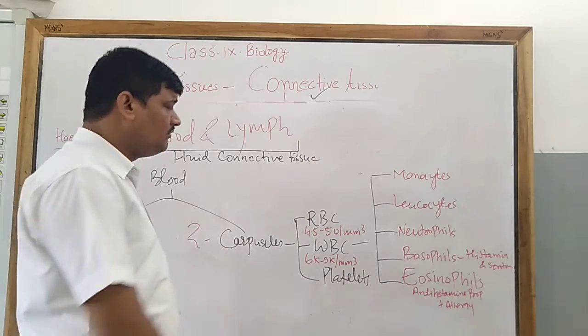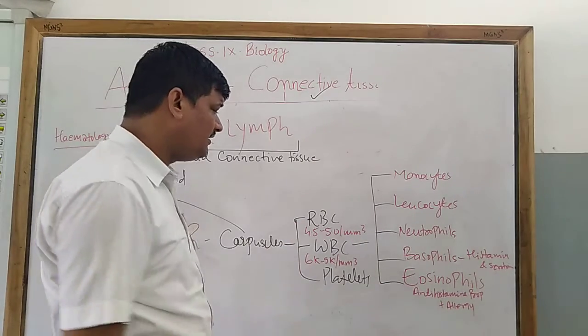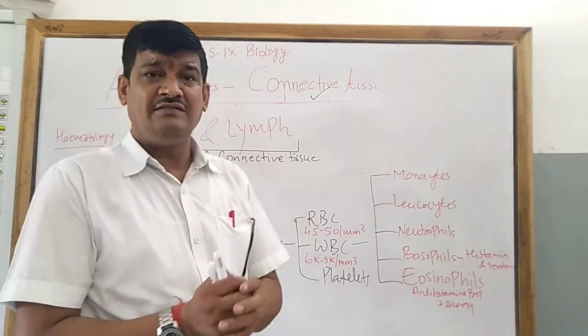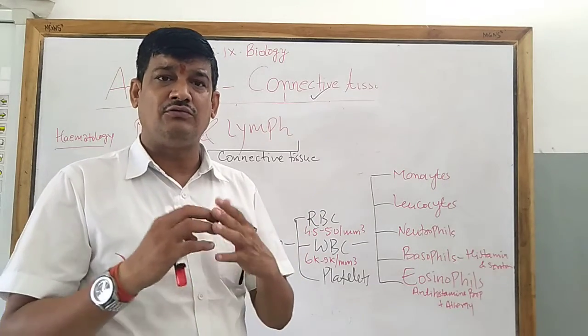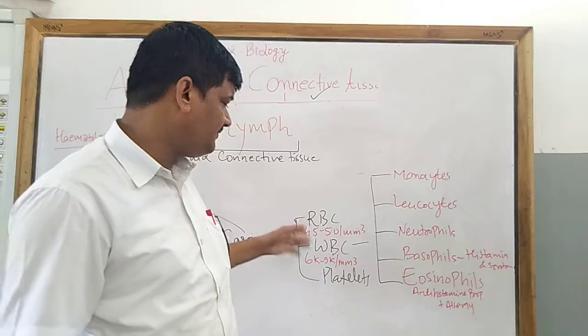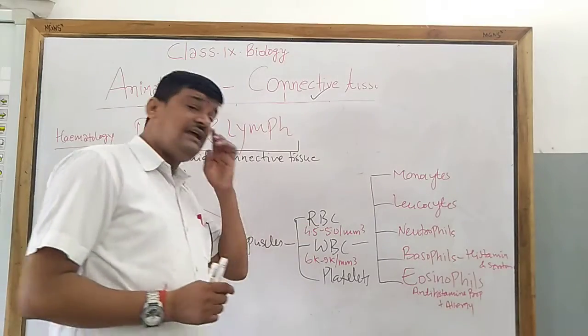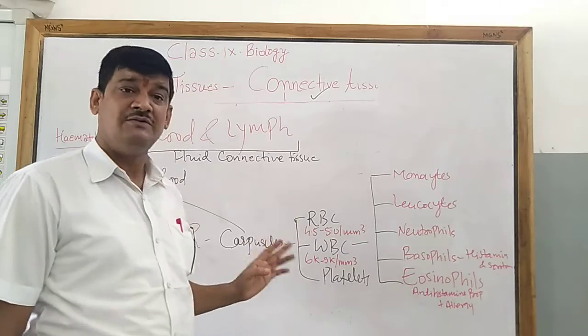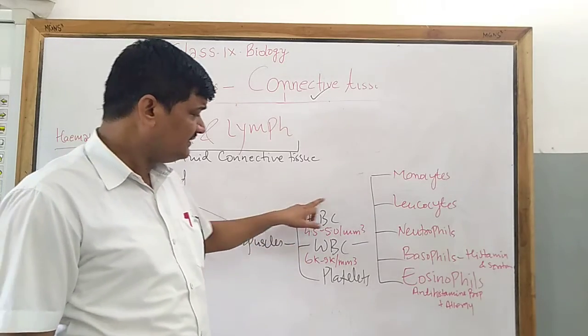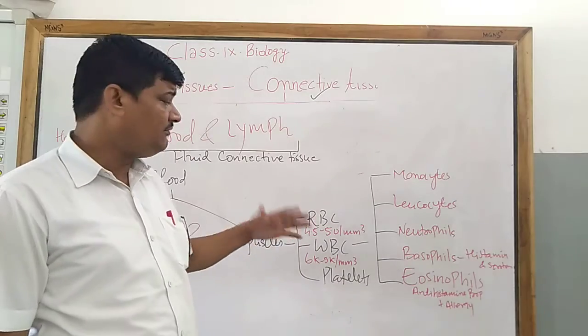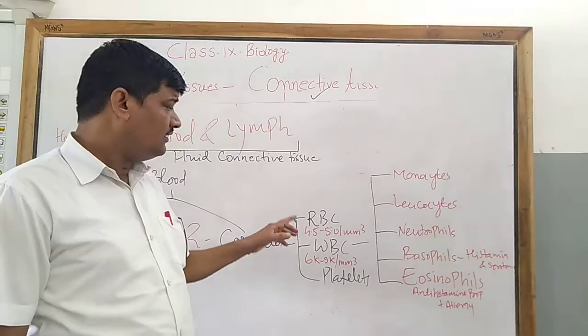Now let us see the RBC first of all. This RBC is a disc-like structure. When you go through the textbook, you find the structure of RBC, WBC and the platelets. So this RBC is a disc-like structure, and it is reddish in color. Sometimes you can see the biconcave shape also.